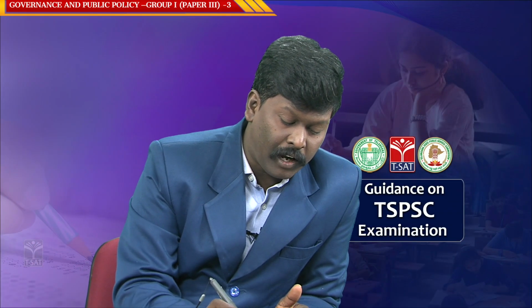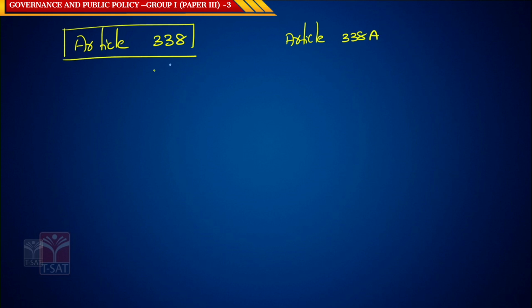You have something called Article 338 and Article 338A. So, Article 338 and 338A, these were separated by the 89th Constitutional Amendment Act.